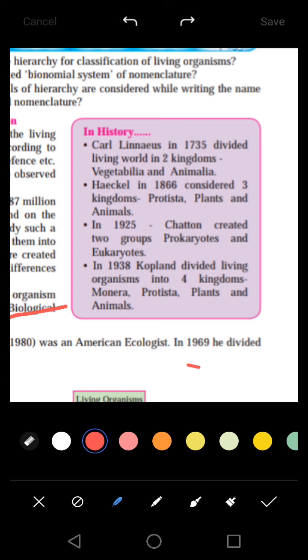So in 1925 Chatton created two groups, that is prokaryotes and eukaryotes. This was a different basis of classification. We will study it. So this was one thing.